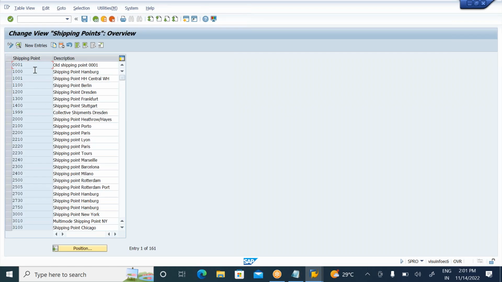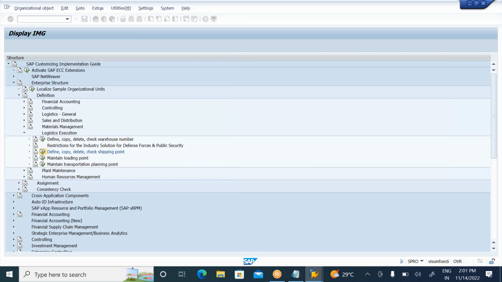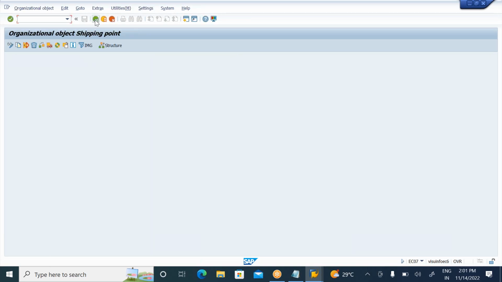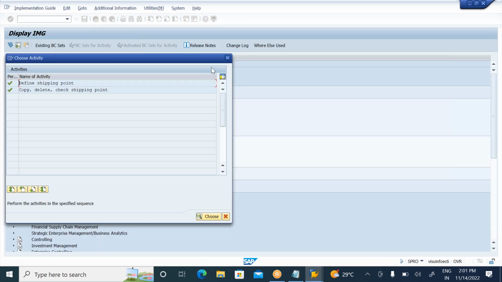As per standard SAP, in real time, only one shipping point is given by SAP, but you can create multiple shipping points. In the training system, I am taking my shipping point as 1000. If you copy a new one from the real system, you need to copy from the standard one, but in the training system, you need to copy from 1000 here. But actually I'm not copying this, I'm taking the 1000 shipping point.